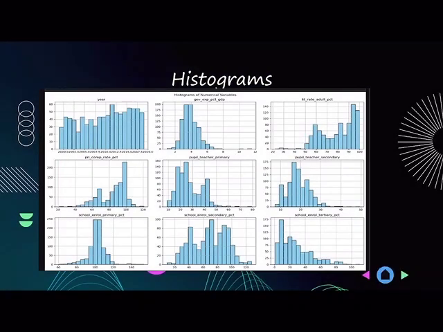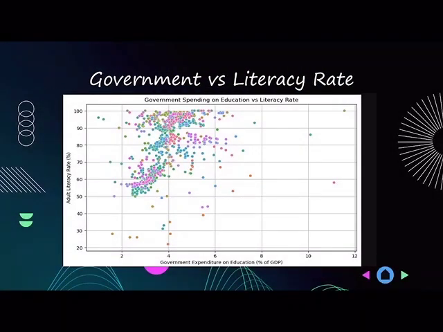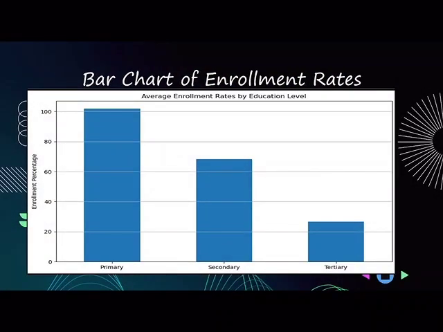First, we have the histograms of all the numerical columns. We plotted them using Matplotlib. Then we have a scatter plot diagram that shows government spending versus literacy rate. As we can see, the more the government spends on the country, the higher the literacy rate is. However, there are exceptions of a few countries that have a low literacy rate. After that, we have a bar chart of enrollment rates. From this bar chart, we can clearly see that almost all of the countries have completed their primary education.